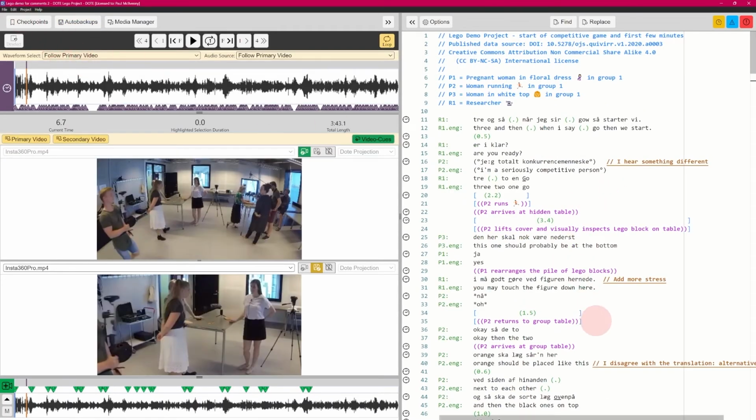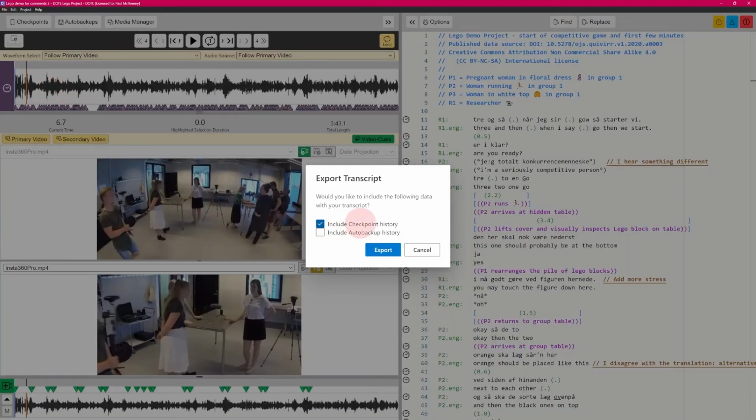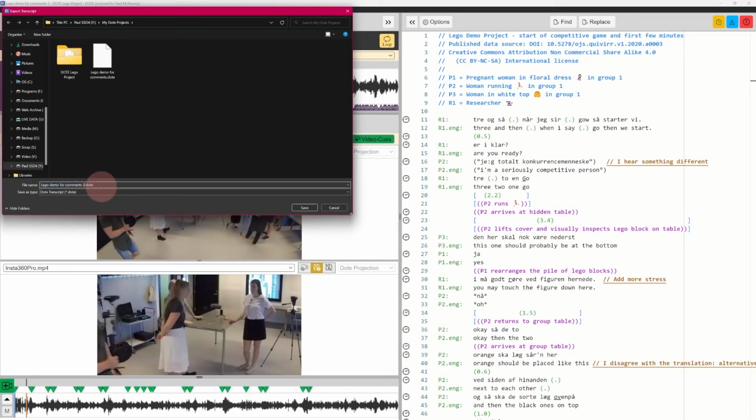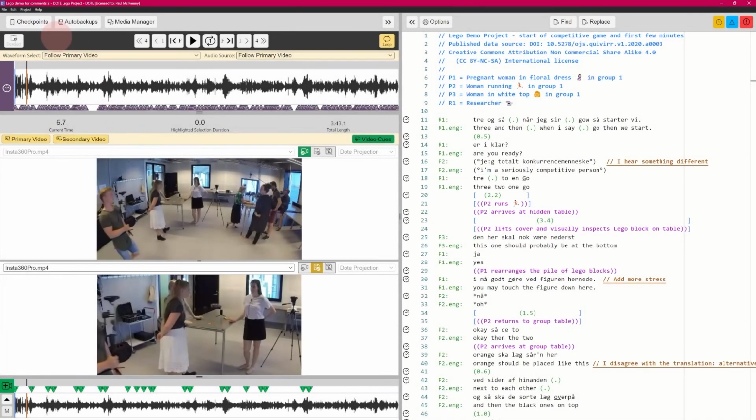Once you've made your changes, what you can do then is go and export the transcript. So we can export the transcript to a file. We'll include the checkpoint history. Export. Now we'll call it number 3, because this is my, let's say with PM on there, so say that's my comments on that. So we'll save that. That's done, and now we send that. We can send it by email or on some sort of sharing program.